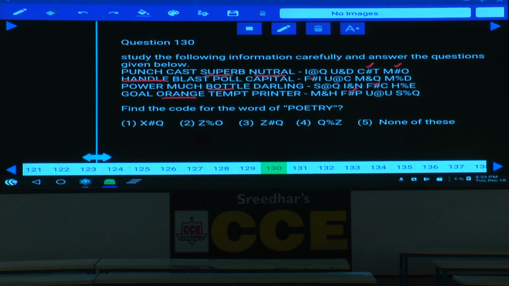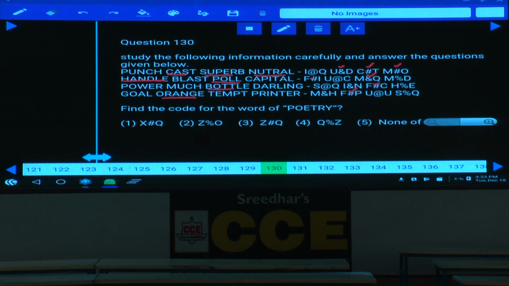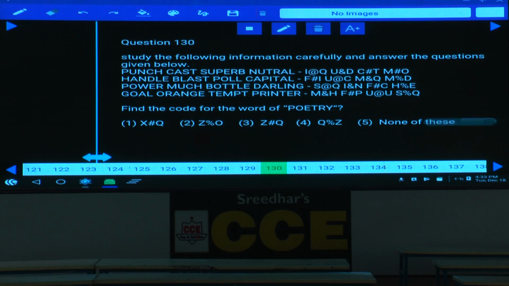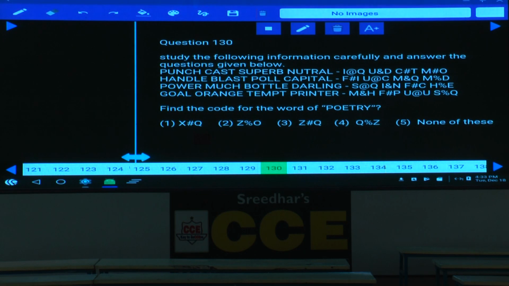Then, for a 4-letter word, check out here. Here in this one, pole is a 4-letter word, and the symbol is there. Now, here the second letter matches, and the symbol is there at the second place. Goal is at the first place, and the symbol is at the first place. Isn't it? And from here onwards, we can directly write down the codes for this one. Now, for a 4-letter word, what is the symbol here? 5-letter word, tell me what is the symbol here? Symbol is at the rate of. And next one, 6-letter word, it is hash. And 7-letter word, what is the symbol here? That is percentage, isn't it? Hence, these are the symbols for these.